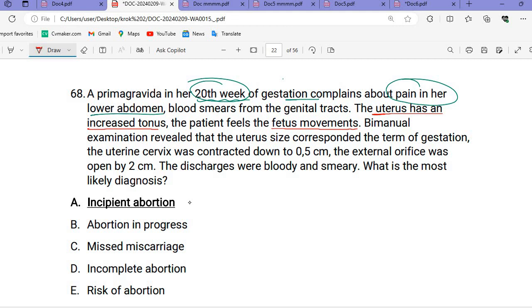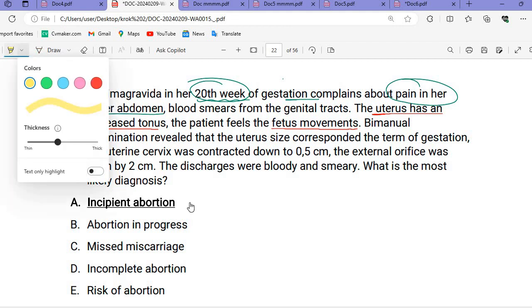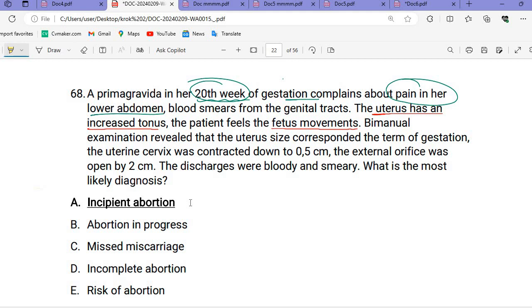By manual examination, you have to read each line carefully, because I gave this question before yesterday. Pain in her lower abdomen, okay, at 20 weeks, less than 20 weeks means abortion. The uterus has an increased tonus, meaning the labor part has started. The patient feels the fetal movement, so the fetus is live. Bimanual examination revealed that the uterus size corresponds to the period of gestation. Everything is okay till now.